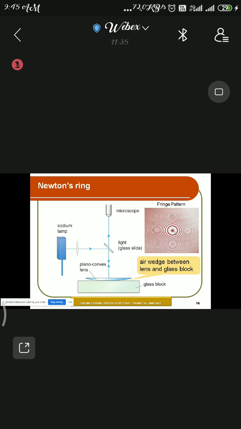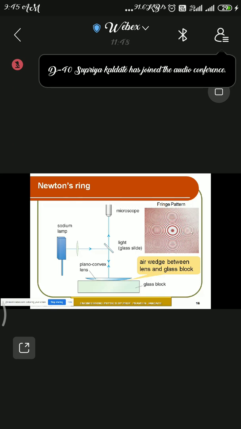It looks like it is not equidistant. Please ensure about this first. It is not equidistant. Toward the center, the distance between the fringes is larger, and away from the center, the distance becomes narrower and narrower.